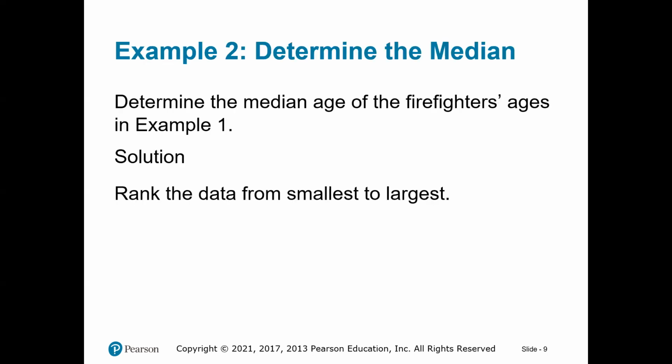So rank the data from smallest to largest, like I told you. So we go back to the same example we did before. I think those are the ages of some people. So what will be the median?